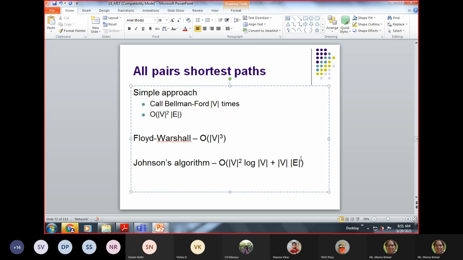Okay, so at least please see this, students. At least you see what Johnson's algorithm is. It is there in the book: V squared log V plus VE. Last time it was really nice. I am not asking you to do that, but your seniors had actually done this comparison between Floyd Warshall's and Johnson's algorithm, to see how much the difference is, V squared log V plus VE versus O(V squared).